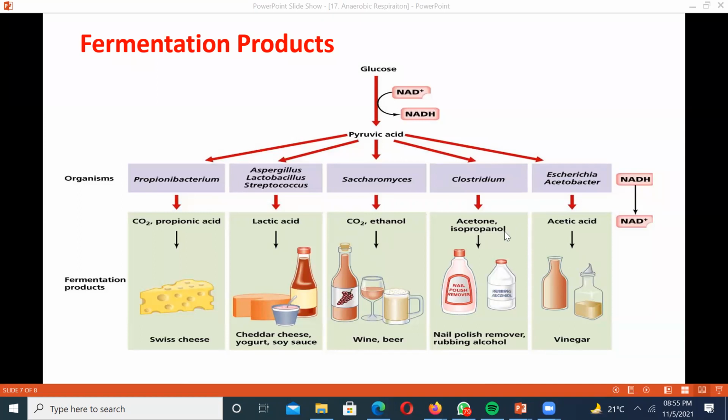In the case of acetone and isopropanol, which are primarily used in nail polish remover, rubbing alcohol, and so on, it is Clostridium. And E. coli in the case of acetic acid, which is used for preparation of vinegar. So just write down the names of the species as well as the products formed. Okay.